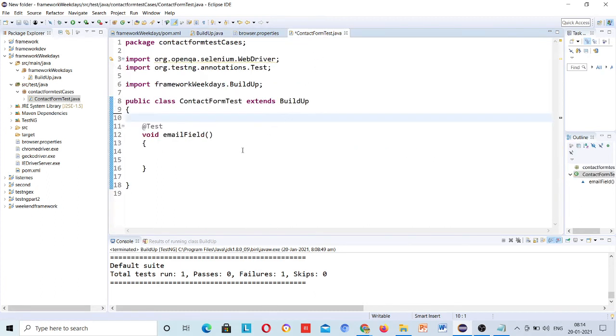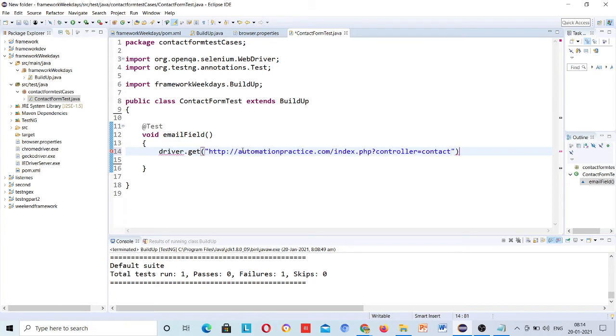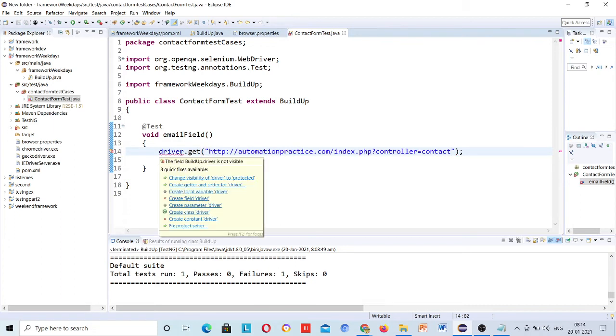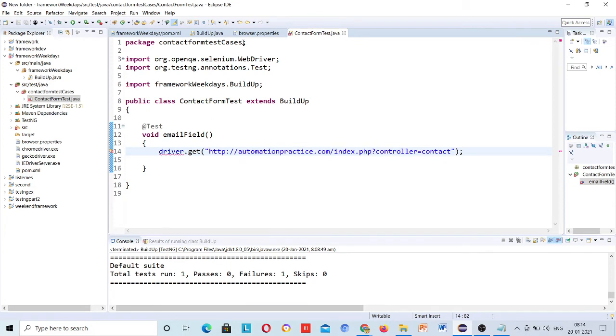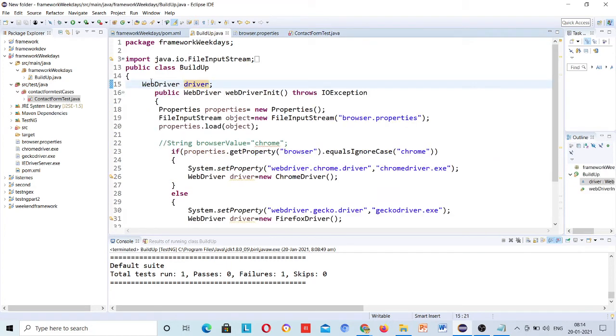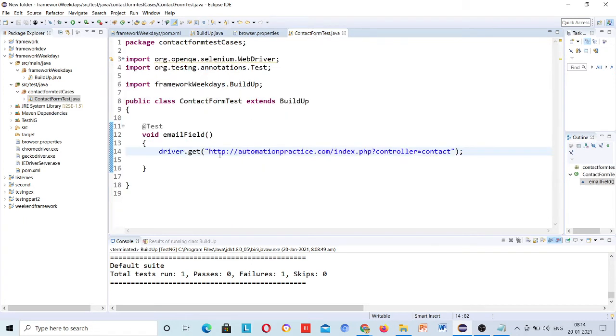So here if you want to write like this, driver dot get, and this. Just change the visibility of it. You need to go here and make it public, because this is inside a different package. So default scope will not work. If I make it public, it will work.